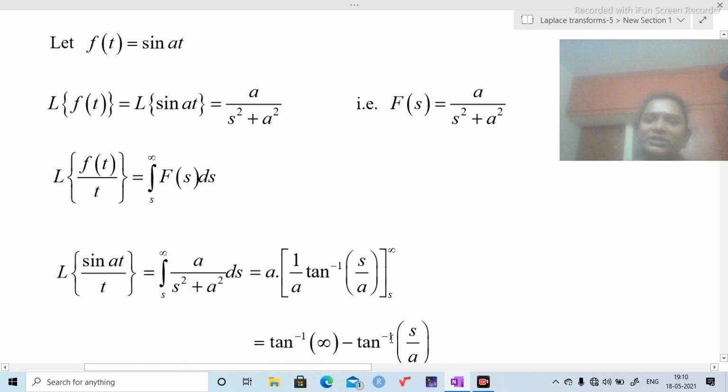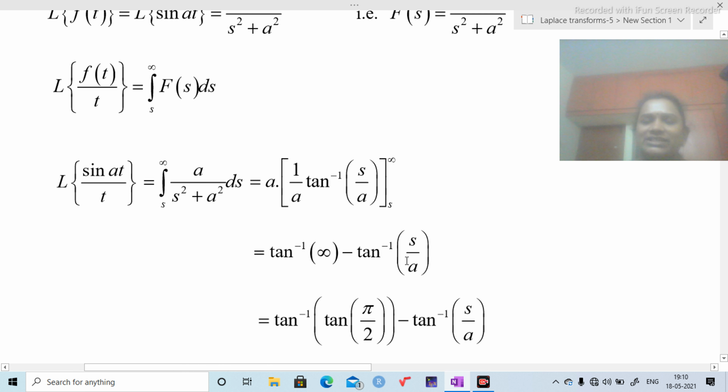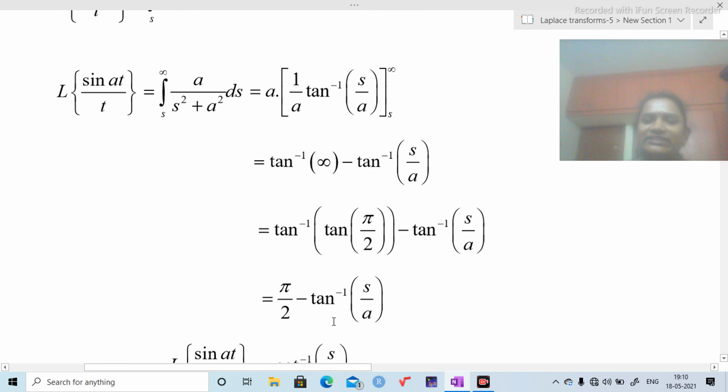Why am I going to get this step as it is? Because I am going to substitute the lower limit in the place of s itself. That's why the second term does not change. So tan inverse of infinity value is tan inverse of tan pi by 2 minus tan inverse of s by a. Tan inverse gets cancelled.